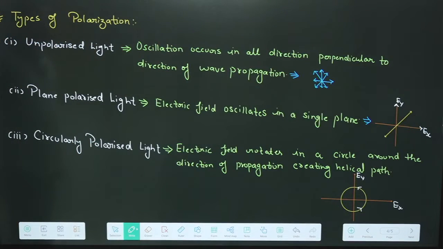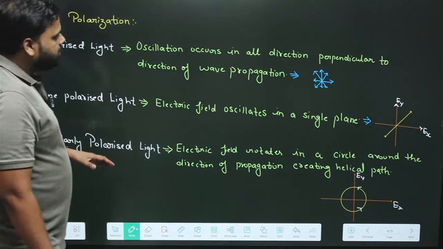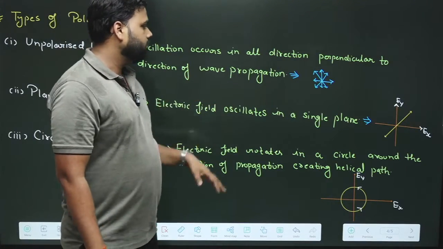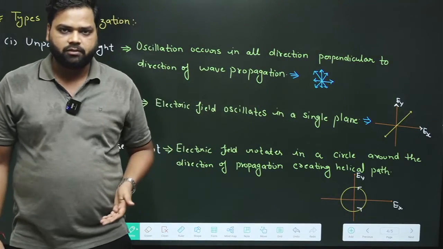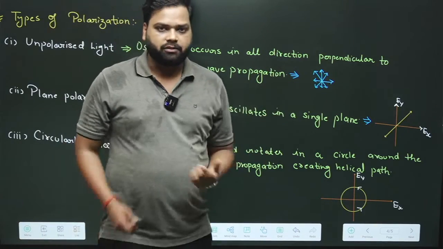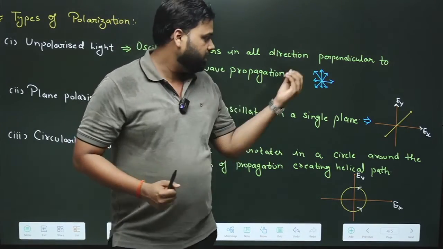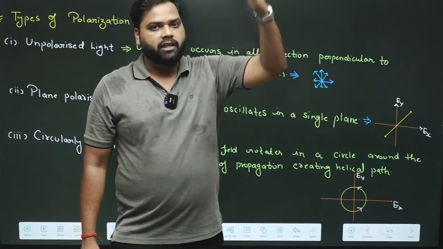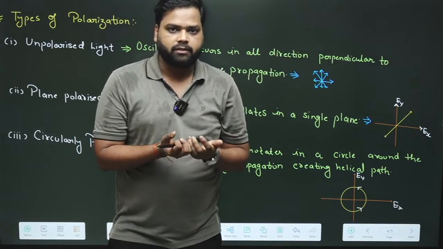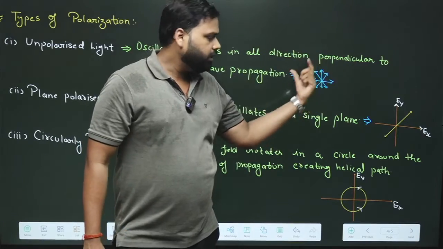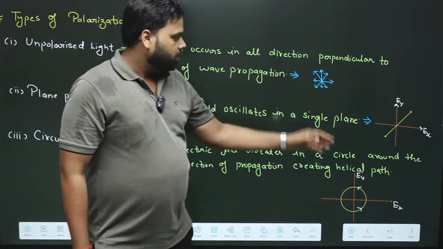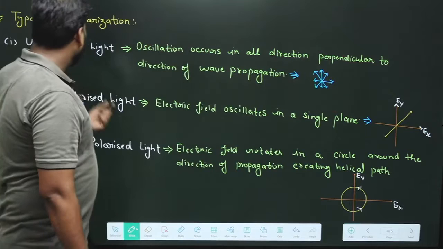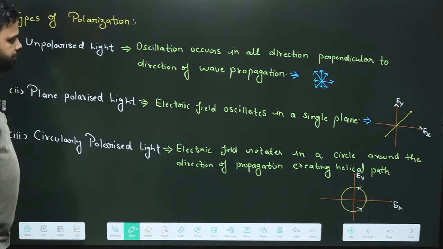First is unpolarized light. Oscillation occurs in all directions perpendicular to the wave propagation. That means there is no fixed direction of the electric field vector; it is random. The light rays we generally see are unpolarized light. Their electric field vectors are in any random direction, with no fixed direction. That's why it is called unpolarized light.